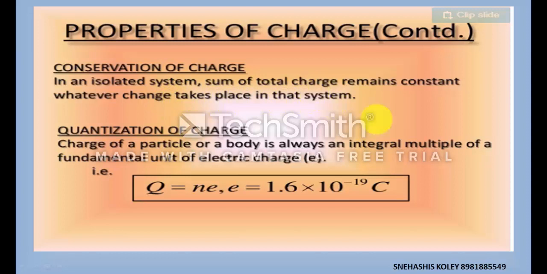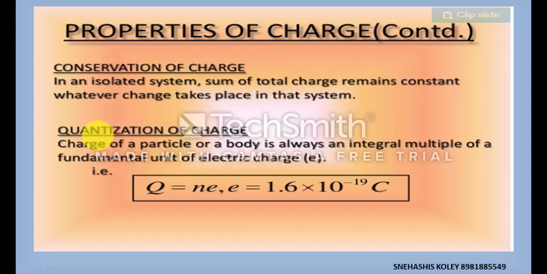For example, in heat flow, a thermoflask is an example of an isolated system in which no exchange of heat, that means no outflow of heat and no inflow of heat, will take place, and in an ideal thermoflask the total amount of heat will remain constant. So similarly, in case of charge, the total charge remains constant.